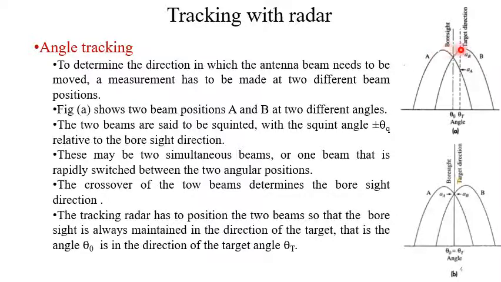These two beams are said to be squinted with a squint angle of say plus minus theta relative to the boresight direction. Boresight means the direction where the two antenna beams overlap. That is the front direction of the antenna system.